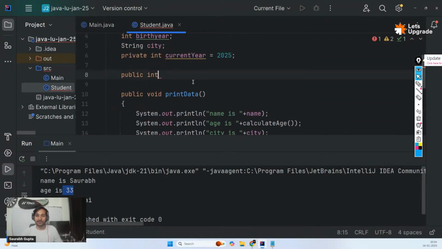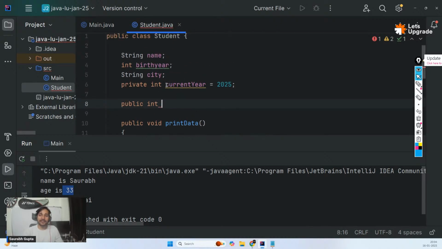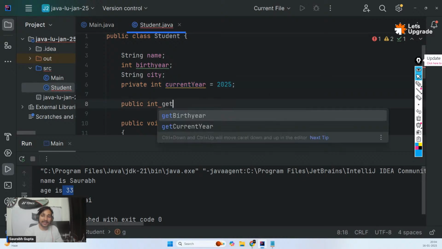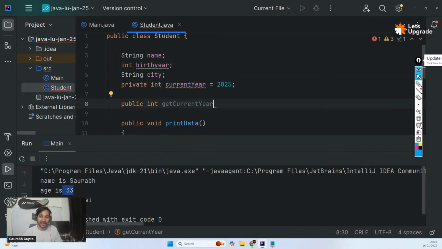Hopefully. Okay, guys. Now then, as I mentioned, this current year, I don't want people to change it, but I want them to see it at least. So what I can do is I can create a function called as get current year. Again, guys, if you want, you can name it like ABCD WXYZ, but no. Always give good names. It's a very important programming practice to give good names to your functions. So it should be get current year. This is also called as a getter function because it helps you get something. But again, guys, not because of the name, because of what it is doing. That is why it is called as getter. You can name it anything, but always name it with get. It's much more easier to read and understand.